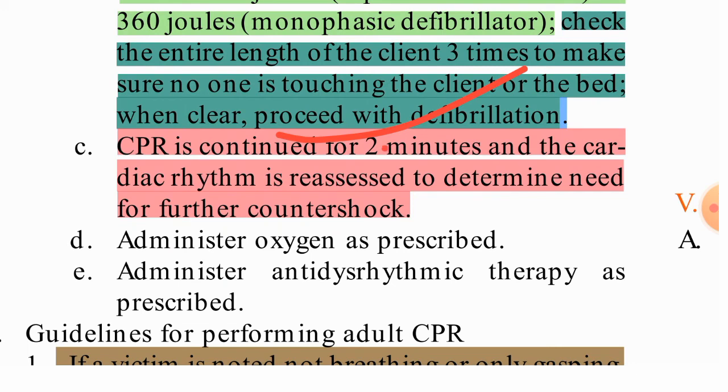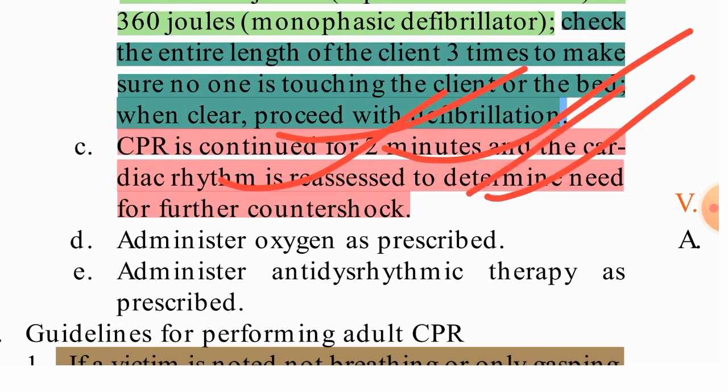CPR is continued for 2 minutes. After that, CPR will be continued for 2 minutes and the cardiac rhythm is reassessed. After that we need to assess the cardiac rhythm to determine the need for further counter shock. If it is okay, then there is no need for any shock. If it is not okay, after 2 minutes of CPR we have to do defib.